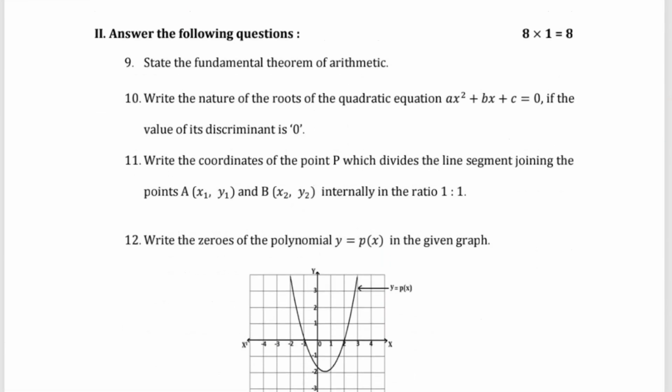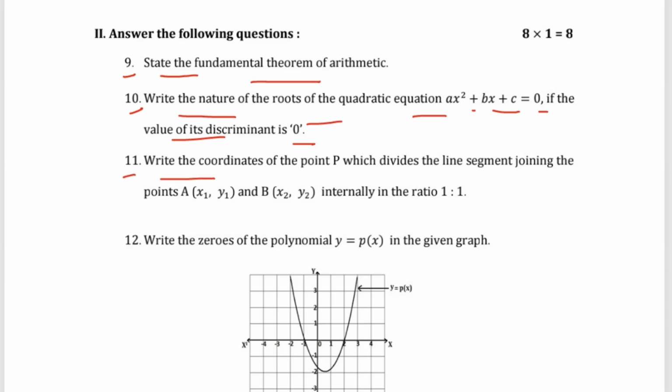Then moving on with the second main, one mark questions. Question number 9: state the fundamental theorem of arithmetic. Question number 10: write the nature of the roots of the quadratic equation ax square plus bx plus c equals 0 if the value of its discriminant is 0.